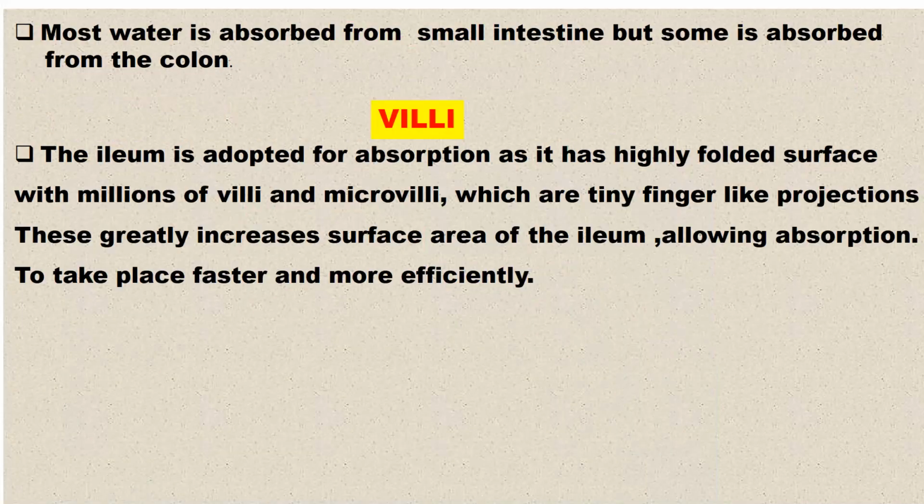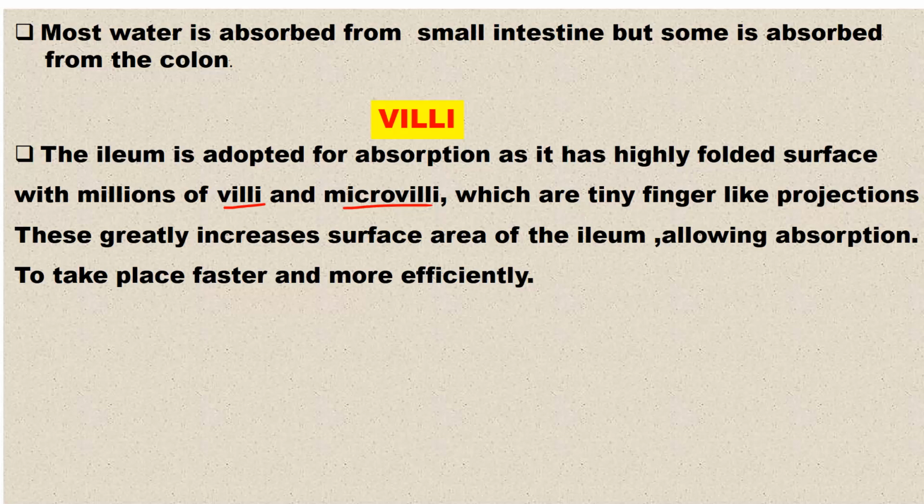Let us look at the villi. The ileum, a section of the small intestine, is adapted for absorption because of the features that it has. You can say the ileum is adapted for absorption as it has a highly folded surface with millions of what we call villi and microvilli. What are villi? These are just tiny finger-like projections found in the lining of the ileum.